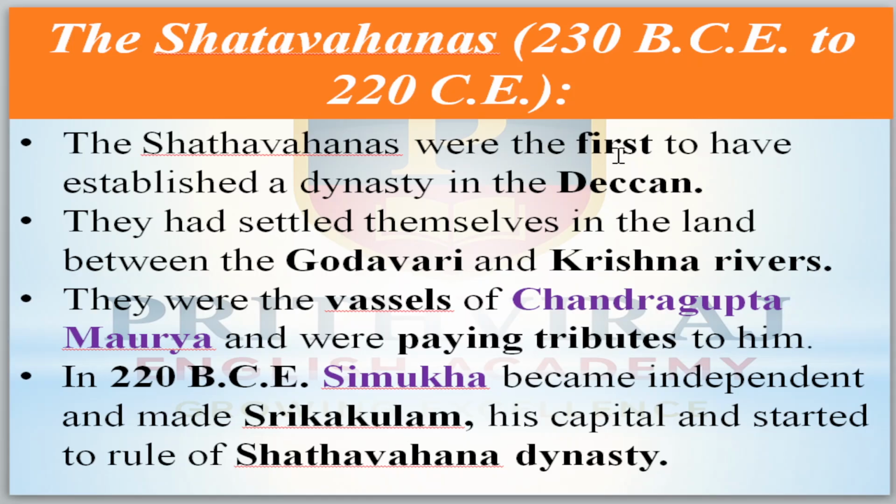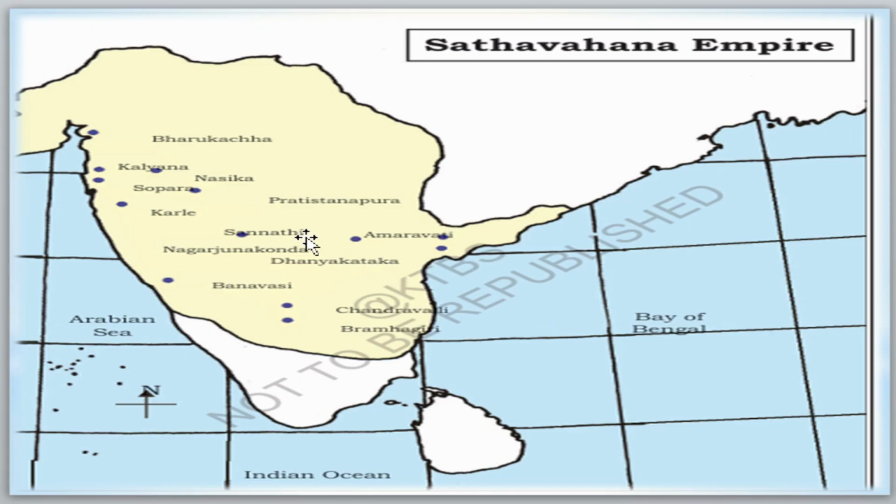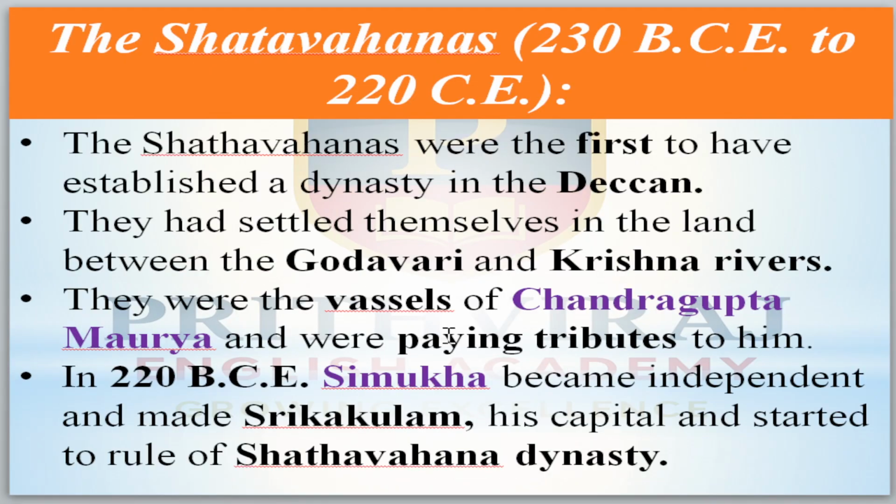Shatavahanas were the first to establish a dynasty in the Deccan and South India. So remember this first point. They settled in the land between the Godavari and Krishna rivers. The Godavari flows through today's Telangana and Andhra Pradesh, and the Krishna river starts in Maharashtra.